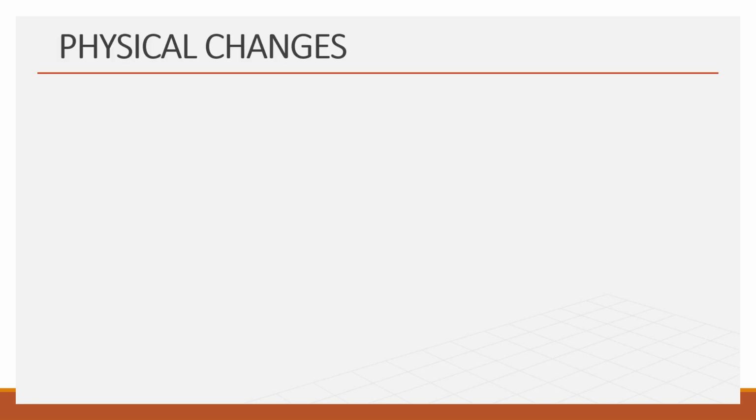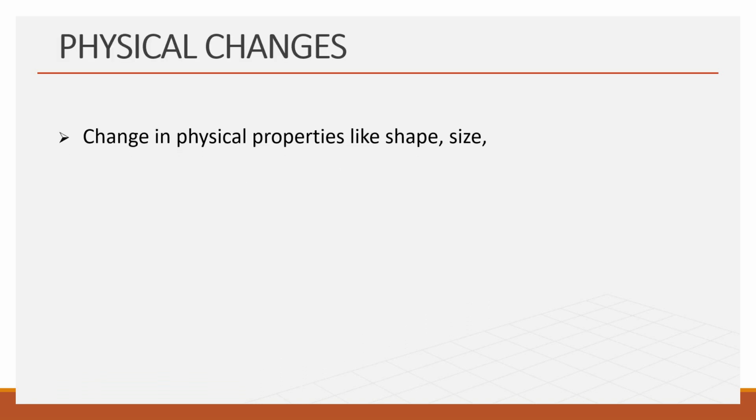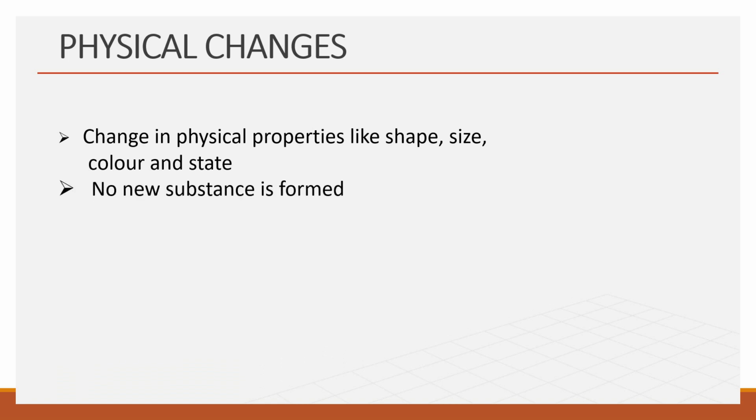So in physical changes, there is a change in physical properties like shape, size, color and state of the substance. Here no new substance is formed. In some cases it is reversible. It is a temporary change.